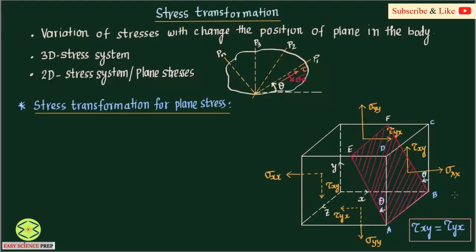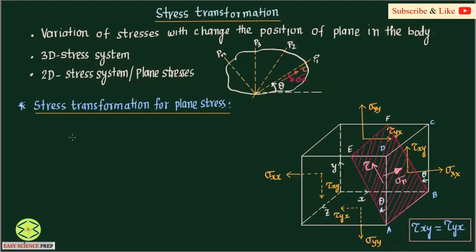What we want to do here is, we want to find out the stress on inclined plane A, B, F, E. Okay. So in the stress transformation, we take an inclined plane at angle theta with the vertical reference plane. We want to find out what are the stresses acting on this inclined plane. There will be some normal stress acting on this inclined plane, sigma normal. There may be some shear stress acting on this inclined plane. So normal and shear stresses are acting on this plane. The shear stress you can call tau.